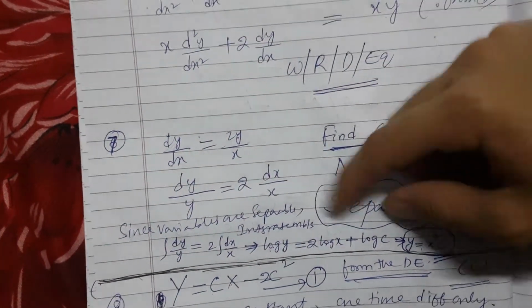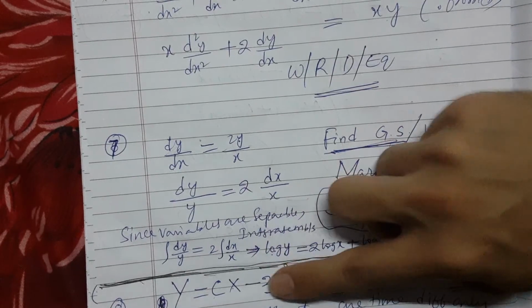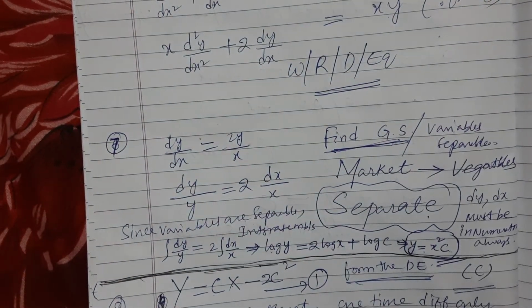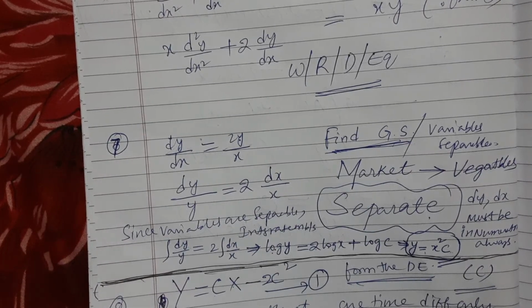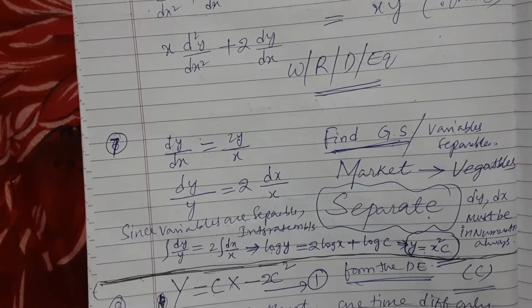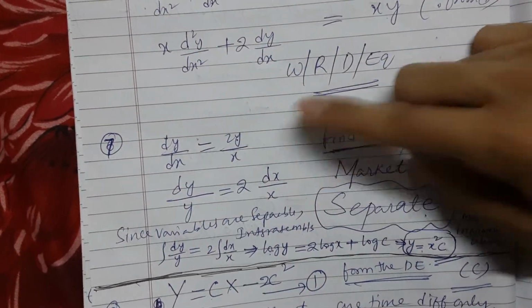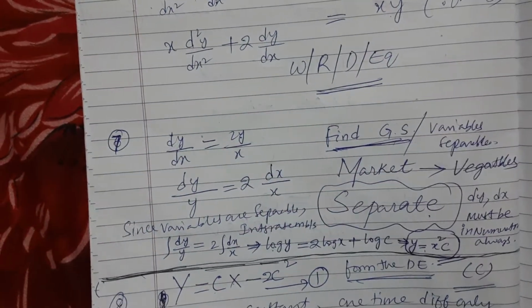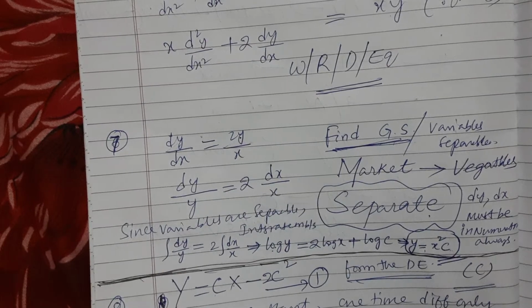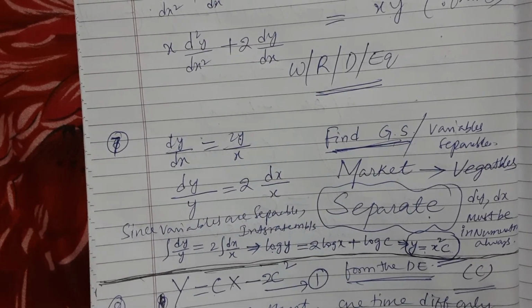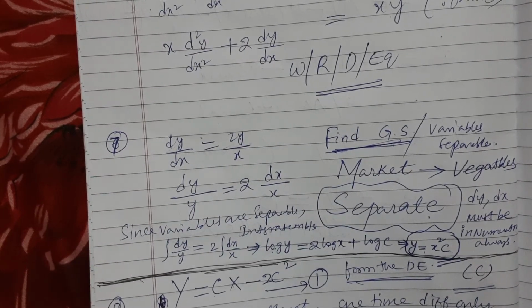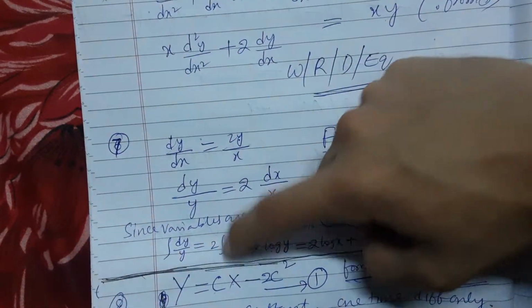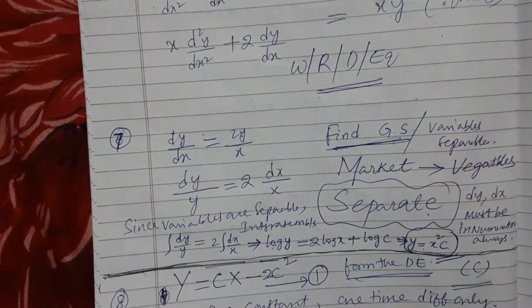So now dy by y, 1 by y dy is equal to log y, formula. Integration of 1 by x is log x, but here 2 is outside, so 2 log x. Now plus log c, specially for this plus log c.